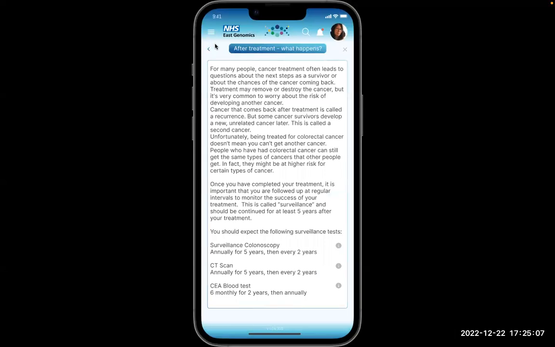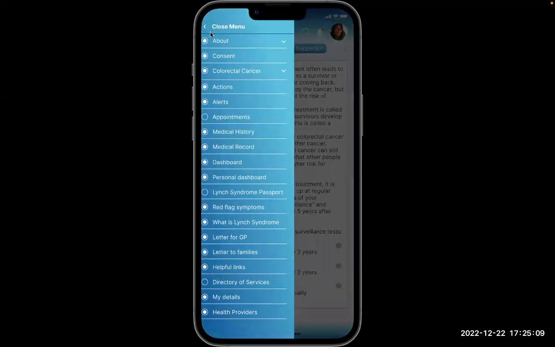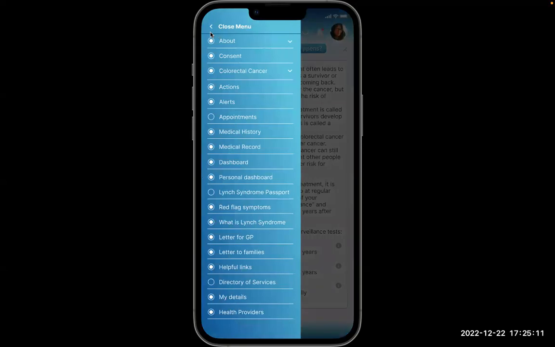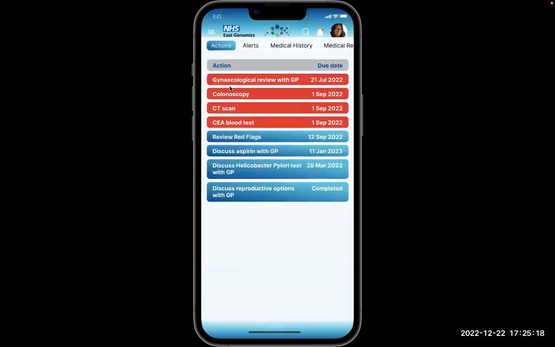To enable the patient to keep track of the various events on their cancer journey, the app generates automatic action items with a due date for each. This patient is due for the colonoscopy and will also be having a CT scan. Actions that are in red are overdue. Actions in blue are not yet due.